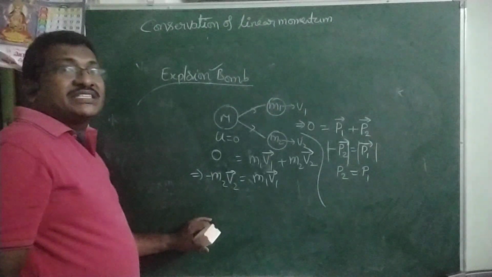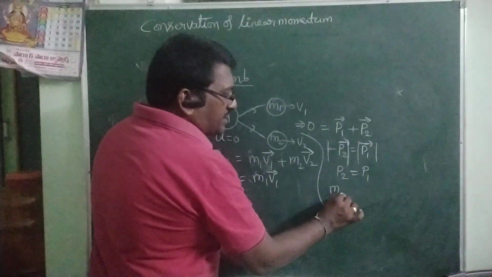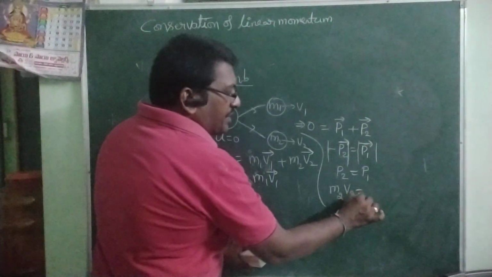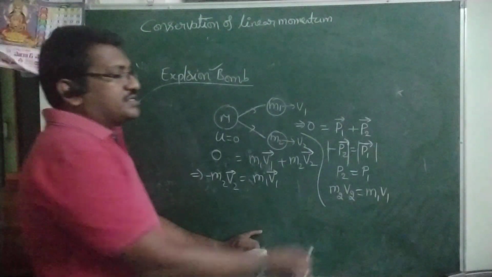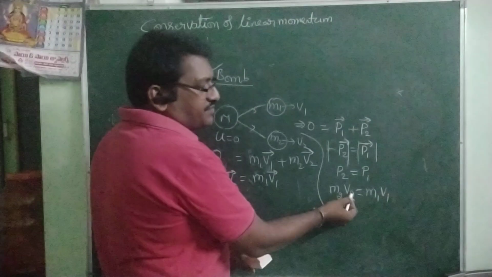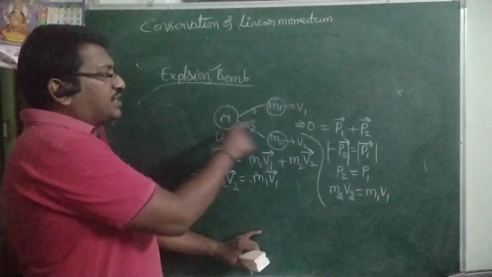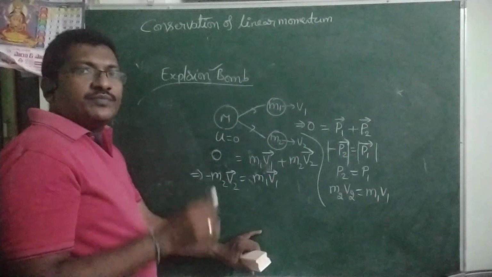That means both have the same magnitude of momentum. P2 is m2 v2 and P1 is m1 v1, with mass and velocity of the second and first pieces. Both travel in opposite directions, and both have the same momentum.